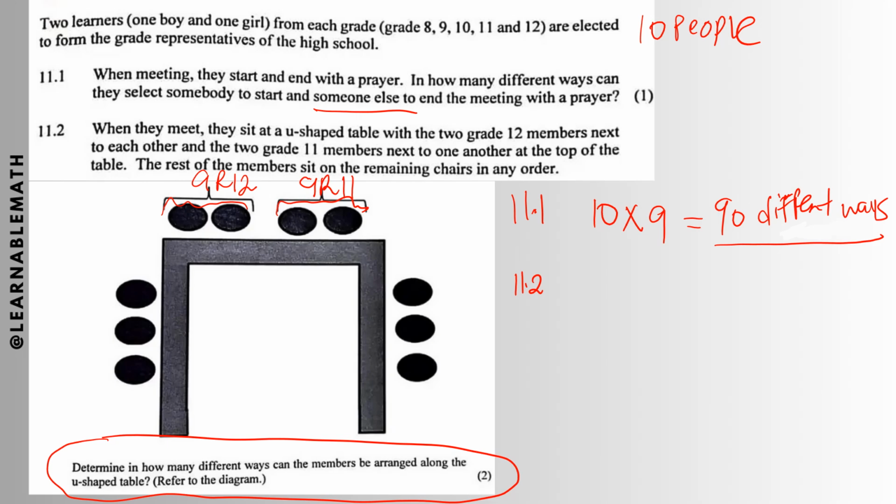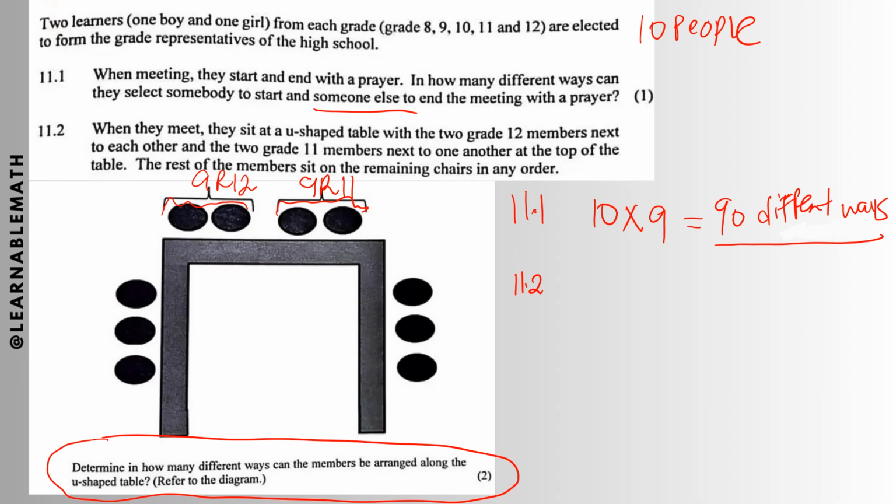We have a restriction: the grade 11 and 12 must sit on top. If you are seniors in high school, you are given a special position. The rest, your grade 8, 9, and 10, can sit anywhere beside, but the grade 11 and 12 on top must be together.